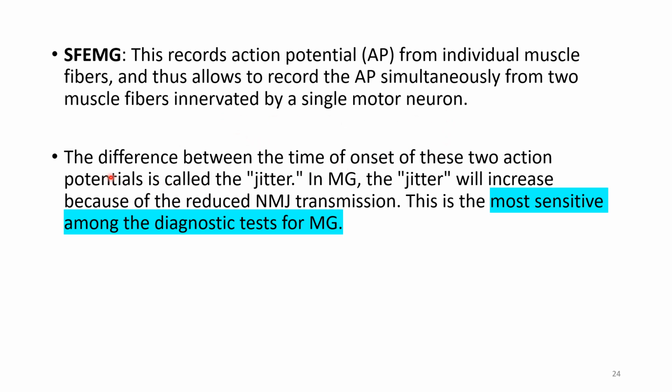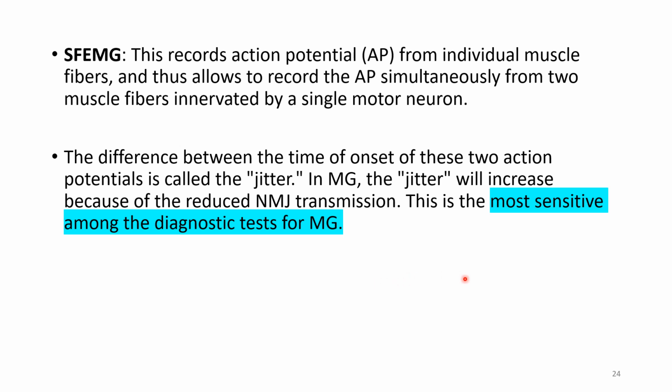Now what should you do? You have to stimulate the nerve. Then you should see the difference between the time of onset of these two action potentials. This difference in time is called jitter. Okay. So in one muscle fiber, what is the time of onset of action potential? And in another skeletal muscle fiber, what is the time of onset of action potential?